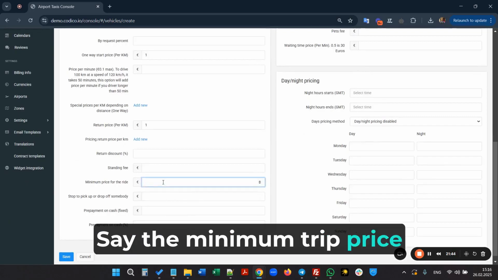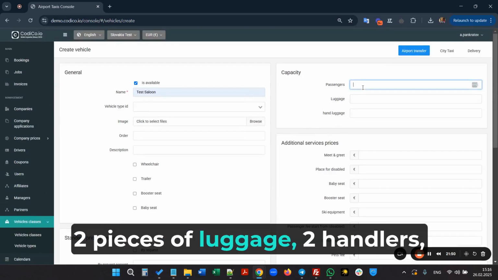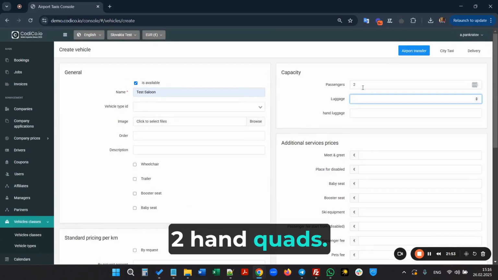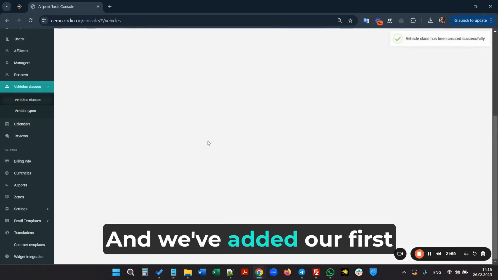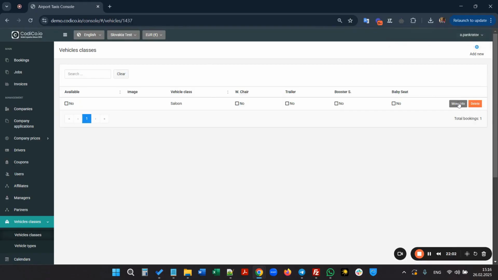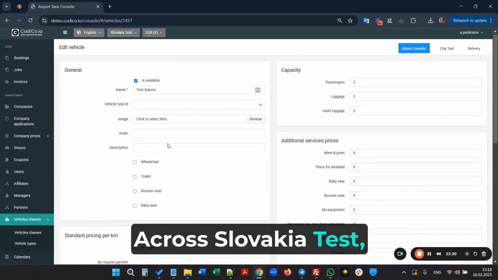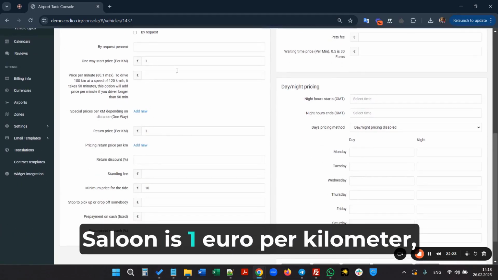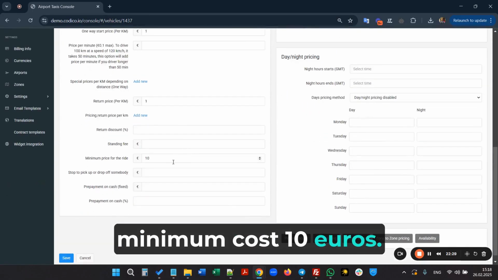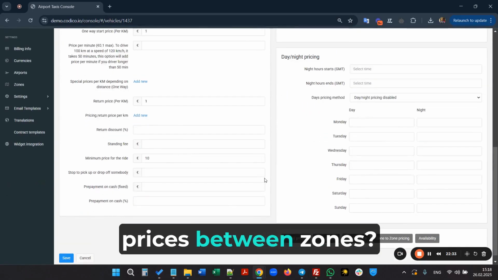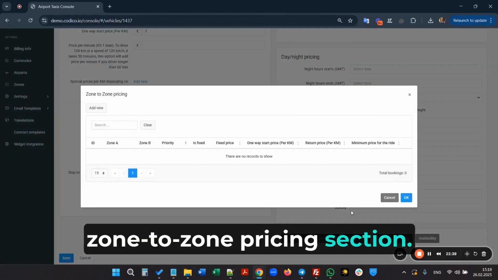Say the minimum trip price nationwide is €10 and it can carry 2 passengers, 2 pieces of luggage, 2 handlers, 2 hand quads. Save, and we've added our first vehicle. Let's go into it again. Across Slovakia Test, the base price for this test saloon is €1 per kilometer. Minimum cost €10. But what if we want special prices between zones? Then we need to go to the zone-to-zone pricing section.